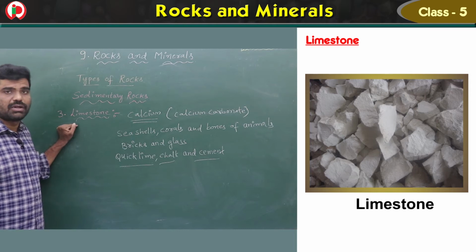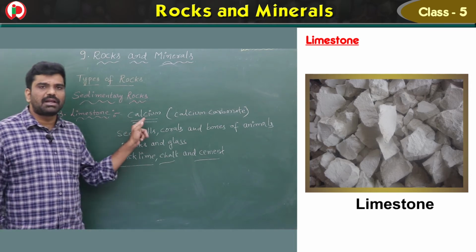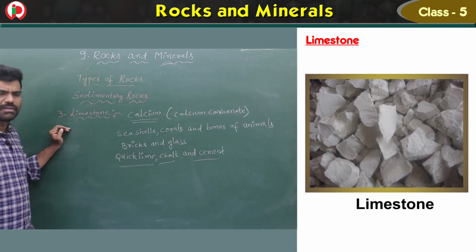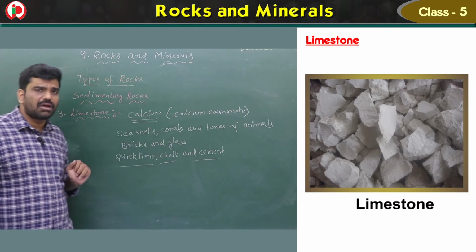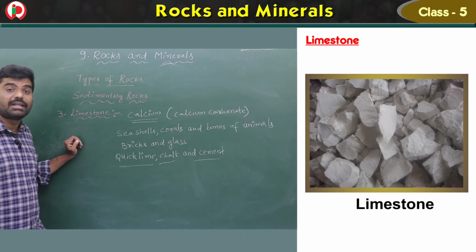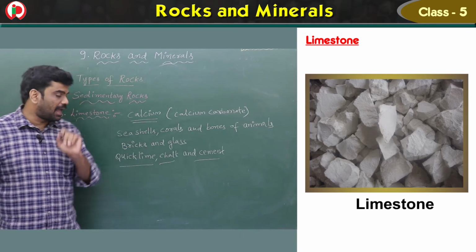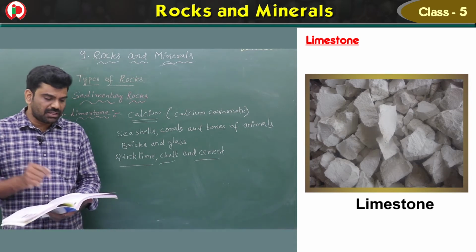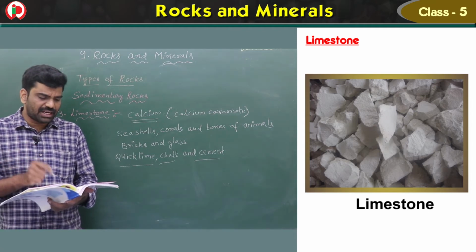So limestone is the third example for sedimentary rocks. It is made up of a mineral called calcium, simply calcium carbonate. And sometimes these are formed from seashells, corals and bones of animals also. What is the use, children? It is used for making bricks and glass. And next one, here see, it is also used to make quicklime, chalk and cement.